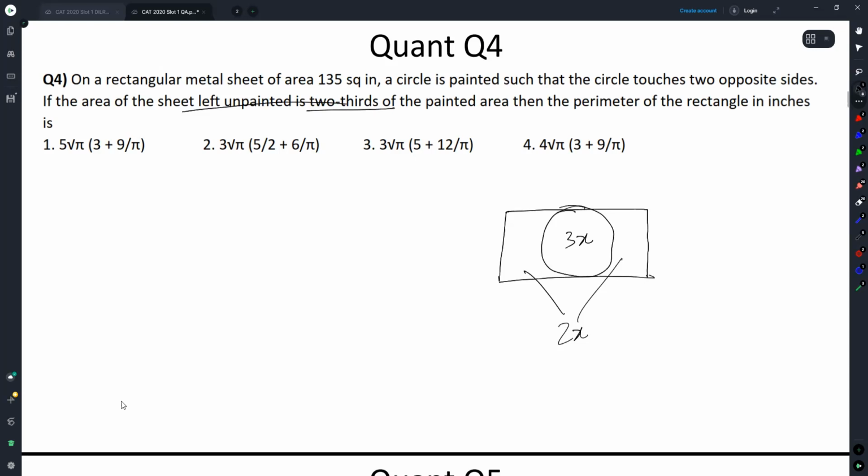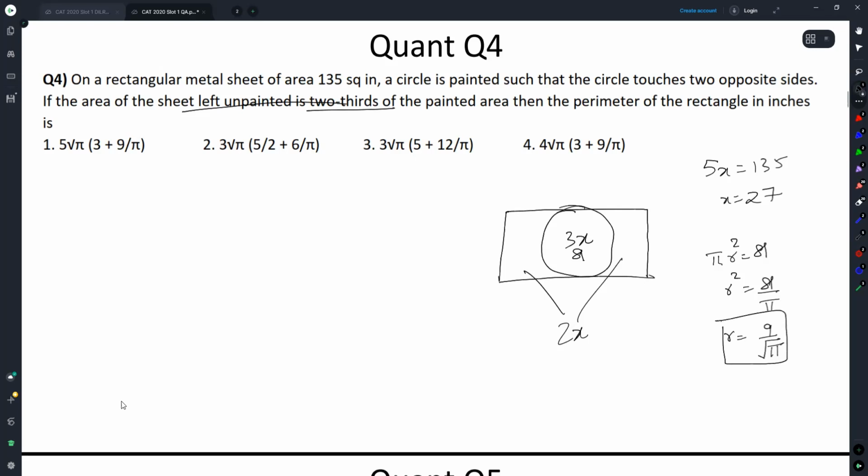So altogether, area of the rectangle has entirely been referred to. So if 5x is 135, can I say x is 27? Or the area of the circle is 81. Area of the circle is 81, which gives me the radius: pi r square is 81, or r square is 81 by pi, or r is 9 by root pi.